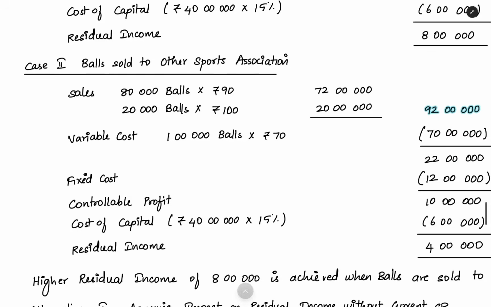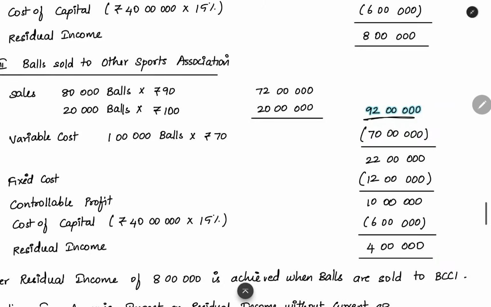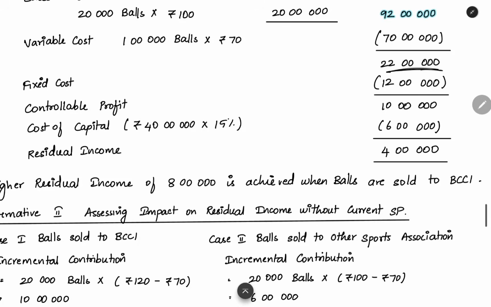Now case 2: the balls are sold to the other sports association. The sales will be 80,000 balls into 90 rupees. This is the existing sales, and it will be the same in both cases. Then the extra 20,000 units at 100 rupees, the selling price quoted by the other sports association: 72 lakhs plus 20 lakhs, so total sales revenue is 92 lakhs. After that, variable cost: 1 lakh units at 70 rupees, 70 lakhs variable cost. When you reduce this, you get the contribution. Then reducing the fixed cost gives the controllable profit, which is the actual return you are earning. The minimum return you should have earned is calculated by capital investment multiplied by the cost of capital. When you reduce this, you get the residual income.